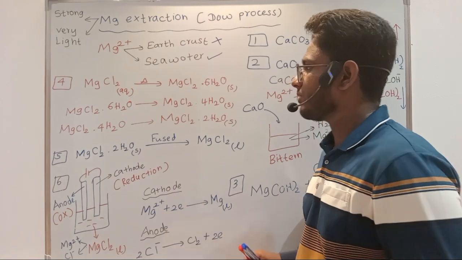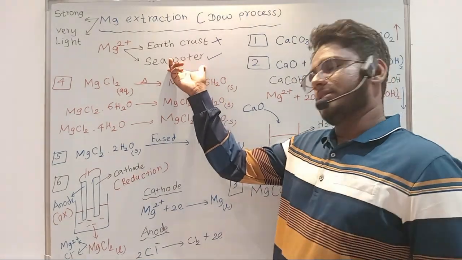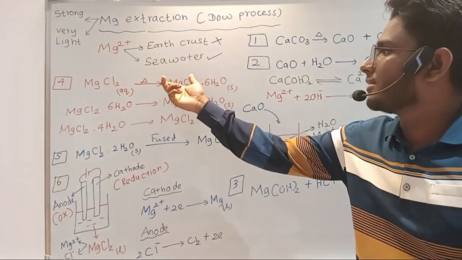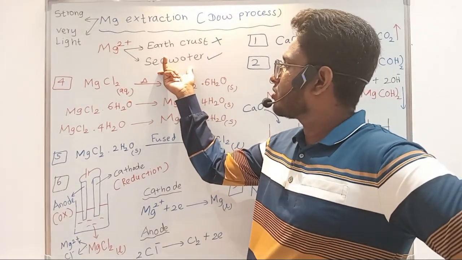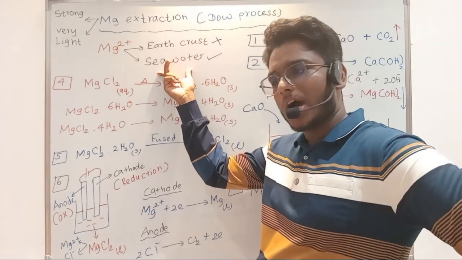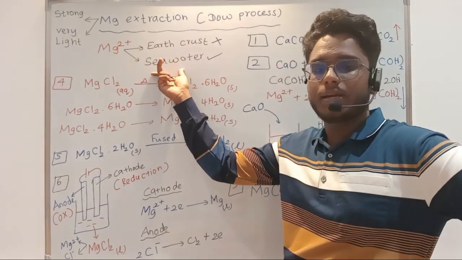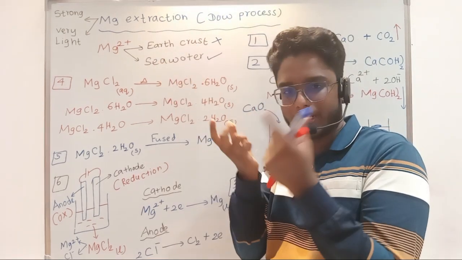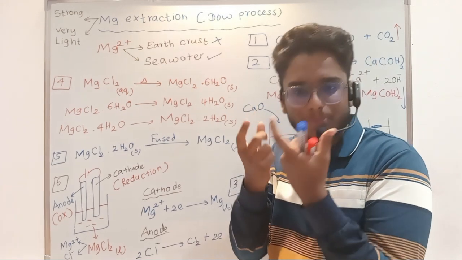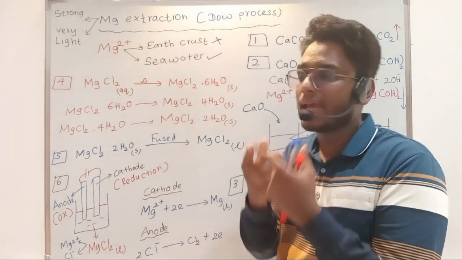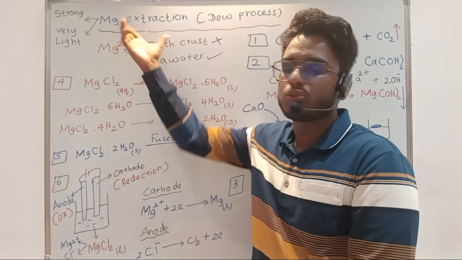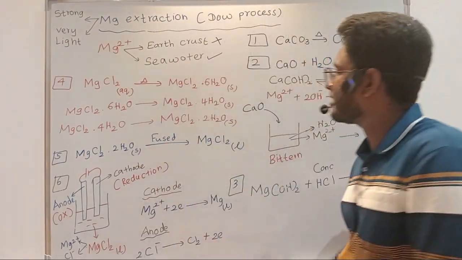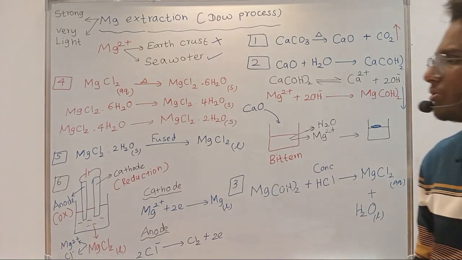So in the salt producing industries, they remove the sodium plus, and in magnesium production we need the remaining solution after removing the sodium plus. That remaining solution is given a special name, the bittern solution, and that bittern solution is used to extract magnesium, right?